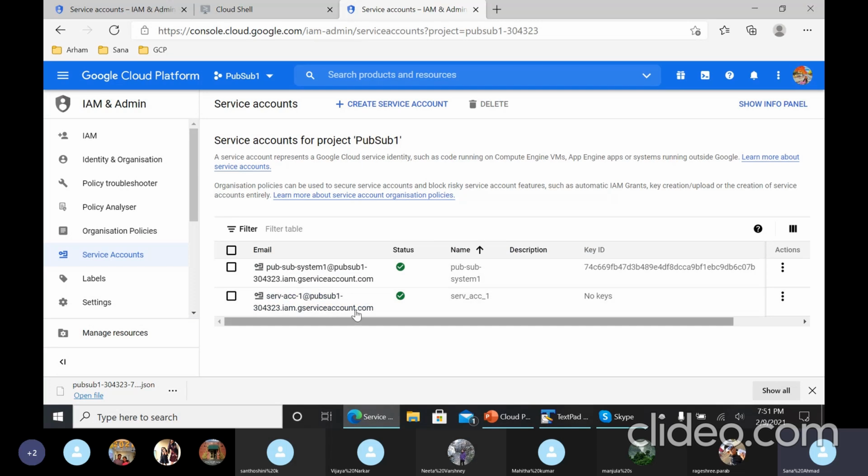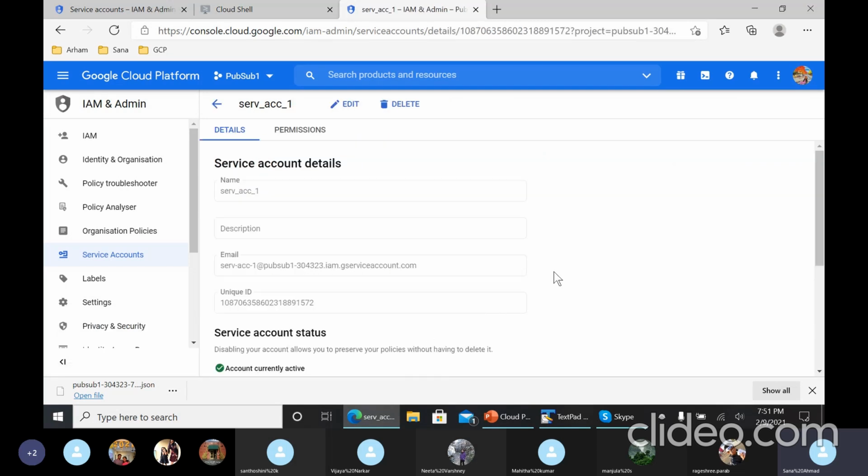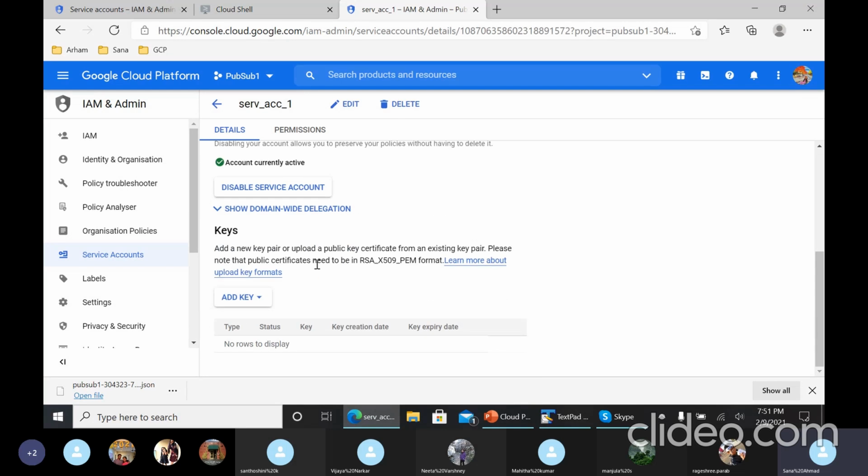Okay, so here, click on that service account that you just created and go down. Here you need to add key. This key is needed, if you say create new key, it is given to the subscriber.